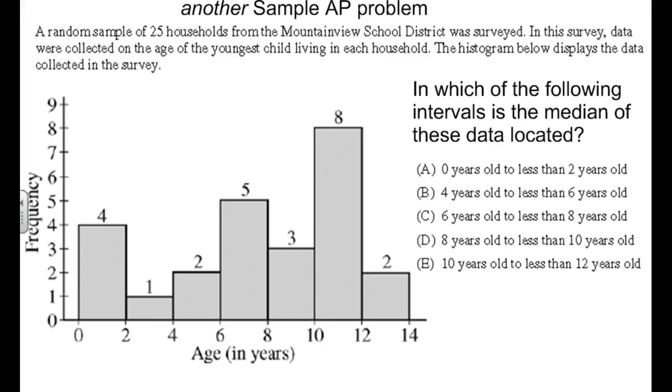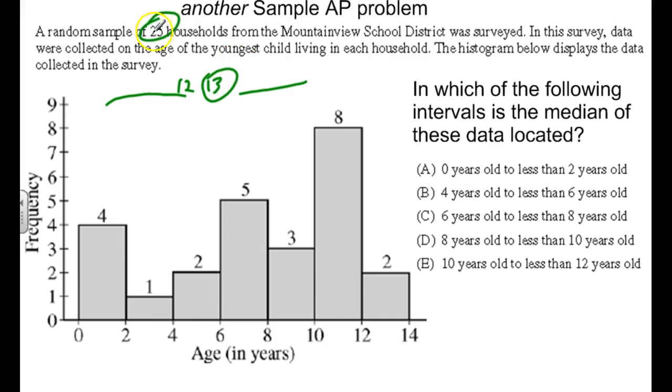This is an interesting problem. Remember, you have to order the data. The data is kind of ordered here, but we just don't know what the individual values are. There are 4 values between 0 and 2, so those are the first 4 numbers in the data set. There's another 1, then 5, 6, 7, 12, 13, 14, 15, 23, 25 values. There are 25 households, so 25 values. If you parse 25 out, I want between the 12th and the 13th value. Will the 13th be in the middle? I think it would be, because I would have 12 values to the right of that and 12 values to the left of that.